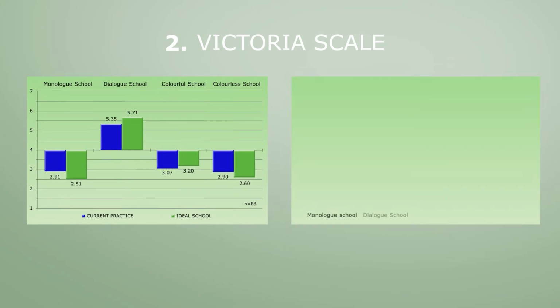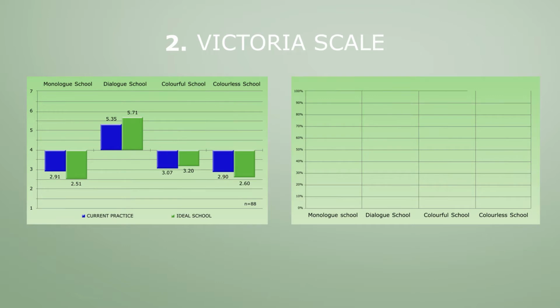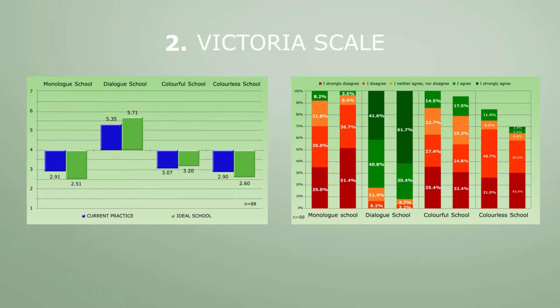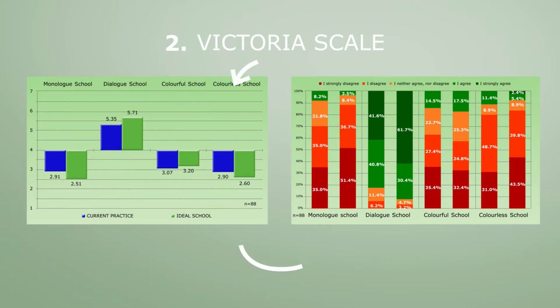Also, this scale means graph is accompanied by a percentage breakdown graph. These two types of graphs complement each other by showing the same data of the same group of respondents, but in a different way. While the scale means graph summarizes the general tendencies, the percentage graph displays the underlying scores in more detail, namely their spread and overlap. Both graphs are each other's counterparts and need to be studied together. In fact, your eyes should move from one graph to the other and back again.